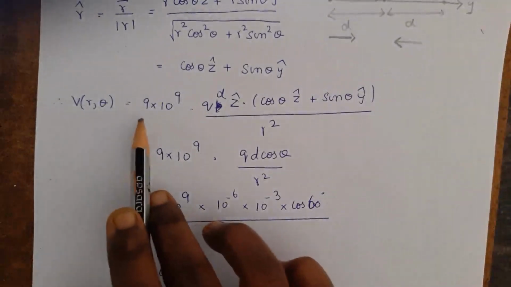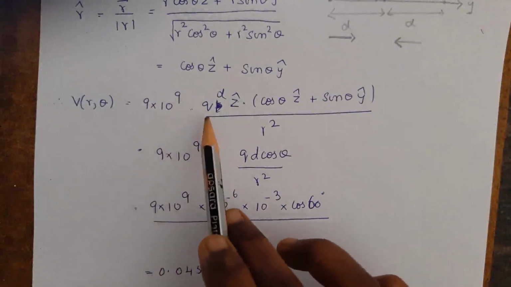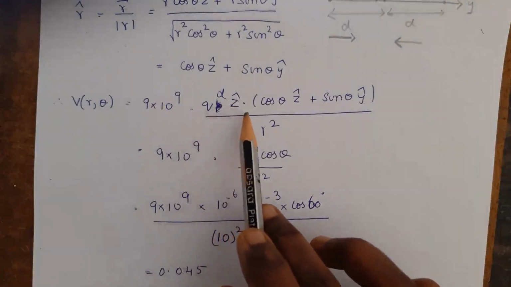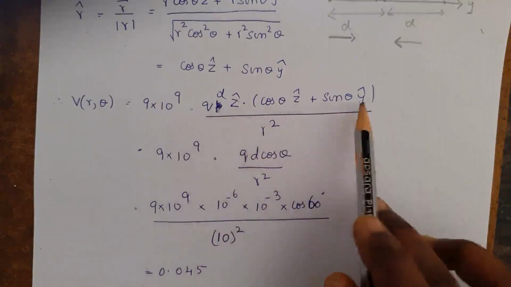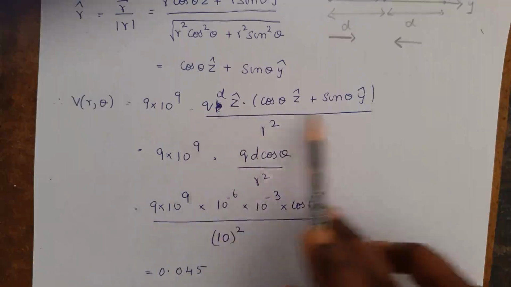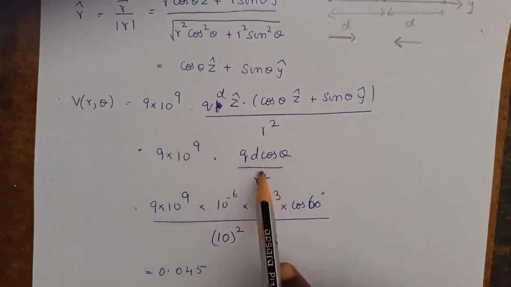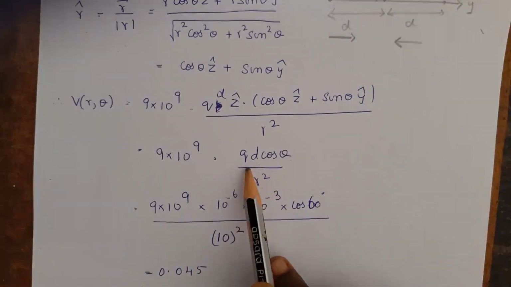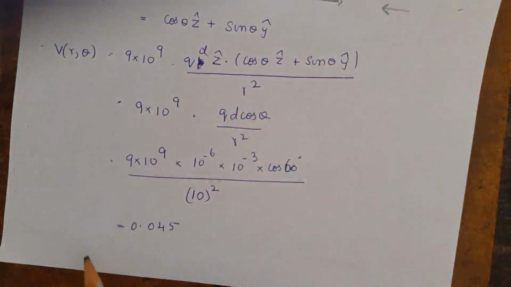V r comma theta is equal to, for 1 by 4 pi epsilon naught we can write 9 into 10 raised to 9, into q d z cap dot cos theta z cap plus sin theta y cap, divided by r square. By simplifying this dot product we will be getting q d cos theta divided by r square. Now in the question they have given the values of q, d and theta. By substituting the values we will be getting the electric dipole potential as 0.045.